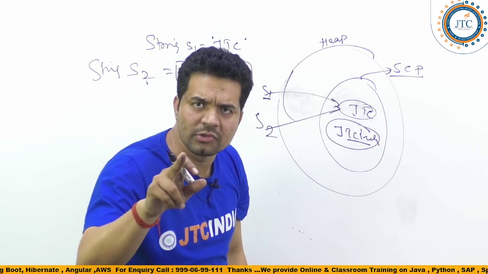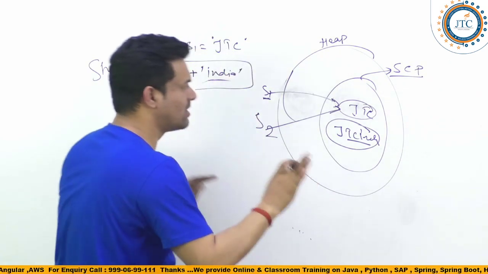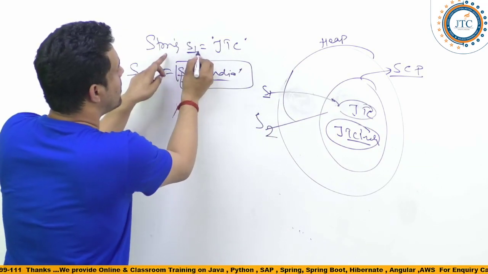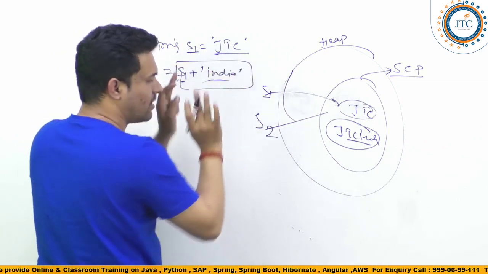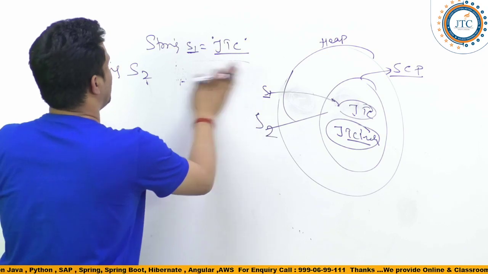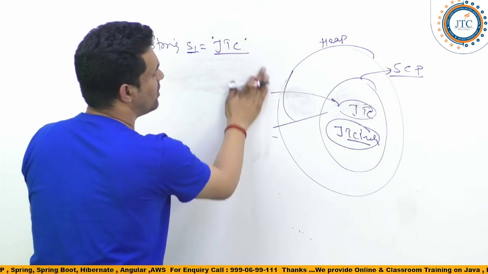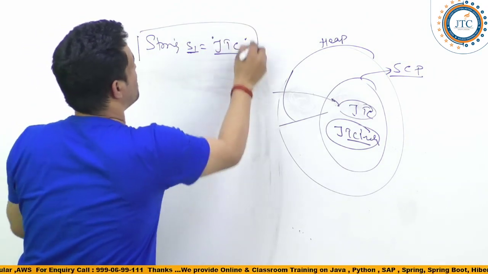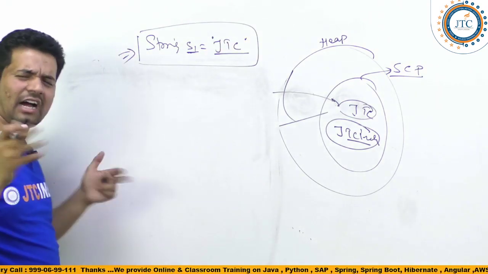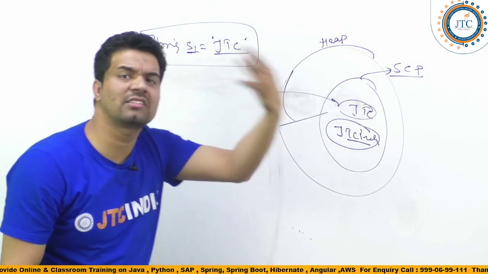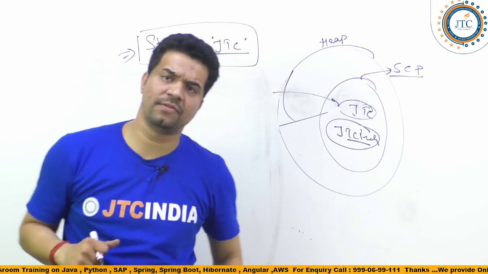Did you get it or are you getting confused? I'll explain once again. Suppose s1 is JTC, right? It is done. Now maybe I don't know anything about this s1, but by chance somebody has created one in your JVM itself.